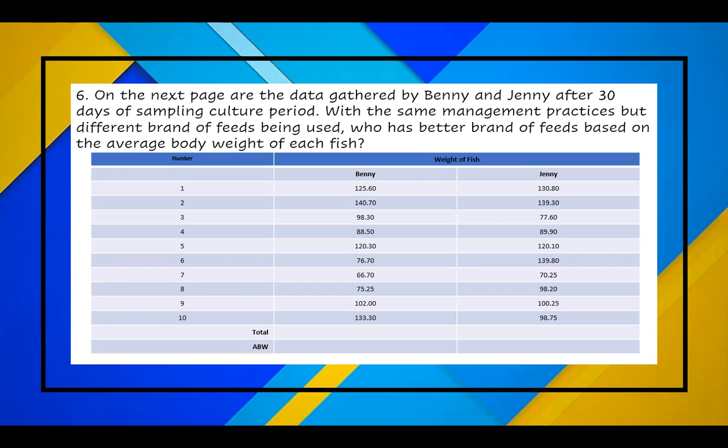130.80, 139.30, 77.60, 89.90, 120.10, 139.80, 98.20, 100.25, and 98.75. Find the total and the average body weight.